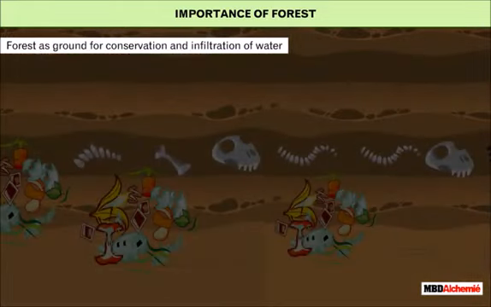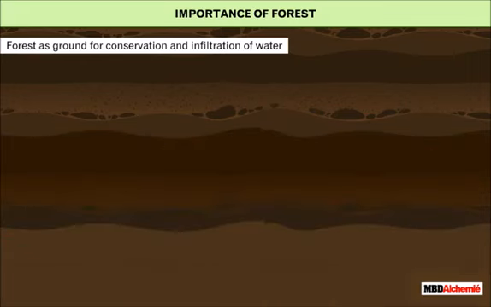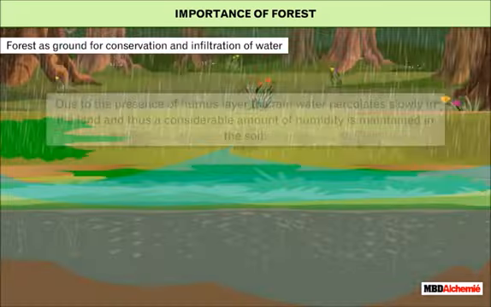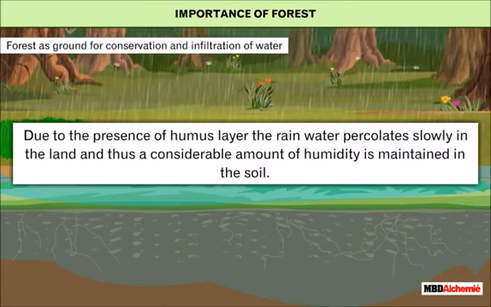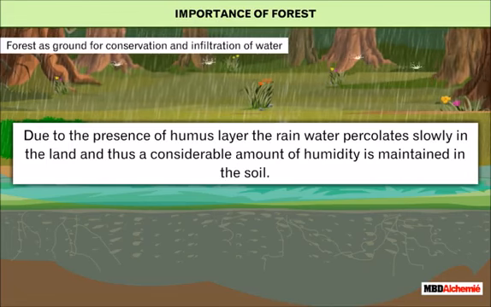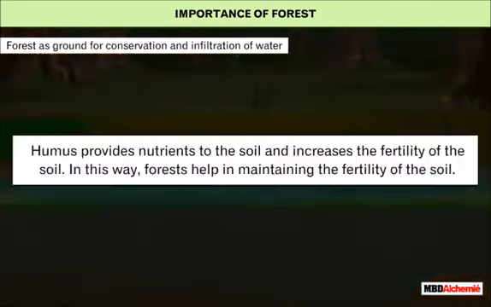Microorganisms feed on dead plant and animal tissues and convert them into a dark-colored substance called humus. Due to the presence of humus layer, the rainwater percolates slowly in the land and thus a considerable amount of humidity is maintained in the soil. Humus provides nutrients to the soil and increases the fertility of the soil. In this way, forests help in maintaining the fertility of the soil.